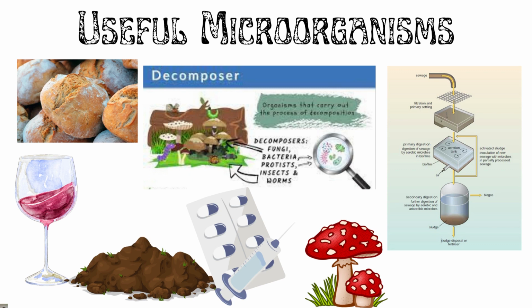Fungus Aspergillus is used in the production of citric acid, while aerobic bacteria like Acetobacter is used in the production of vinegar. Some bacteria like Rhizobium and blue-green algae help in nitrogen fixation, increasing the soil fertility. Rhizobium is a bacteria which is present in the root nodules of leguminous plants.